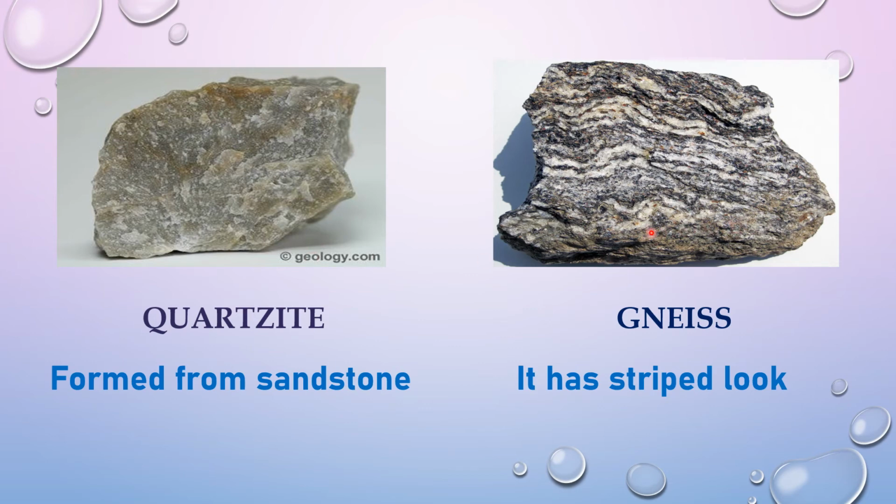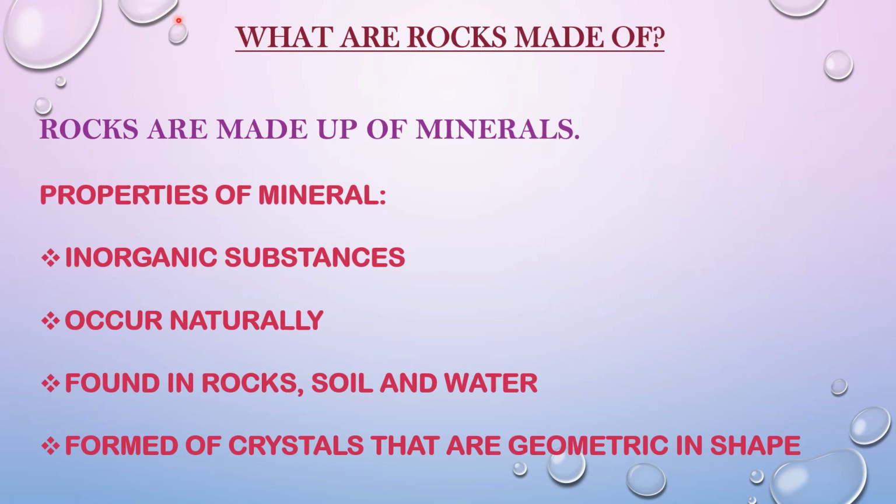Now gneiss has a striped look because of the different minerals present in it and it is used for construction purposes. Till now we have learned how the different types of rocks are formed. Now what are rocks made of? Rocks are made up of minerals of various kinds.